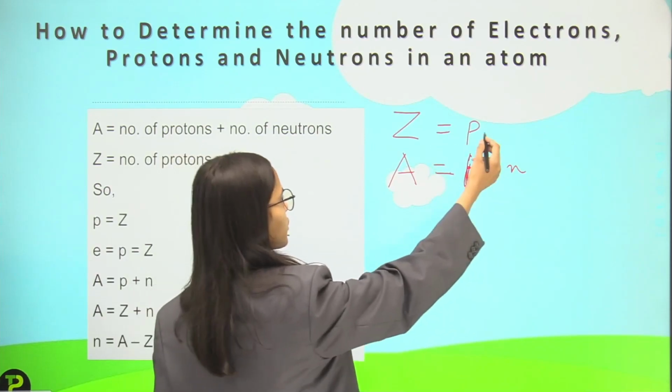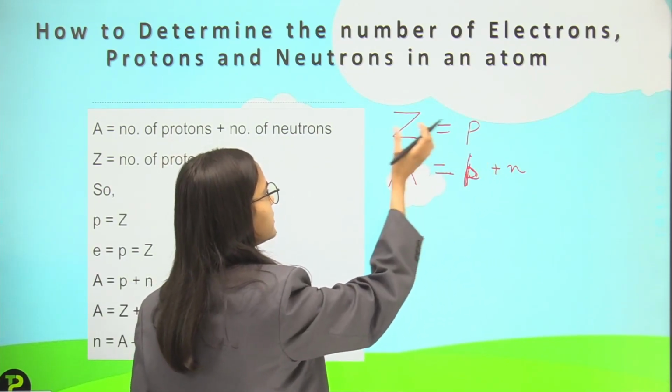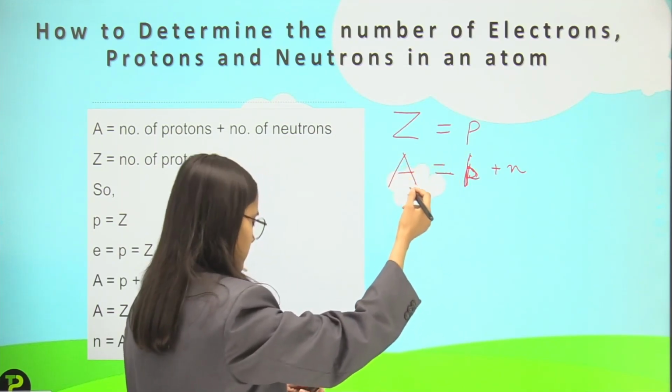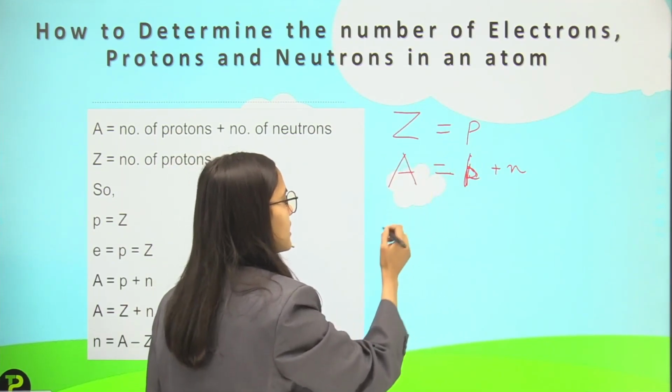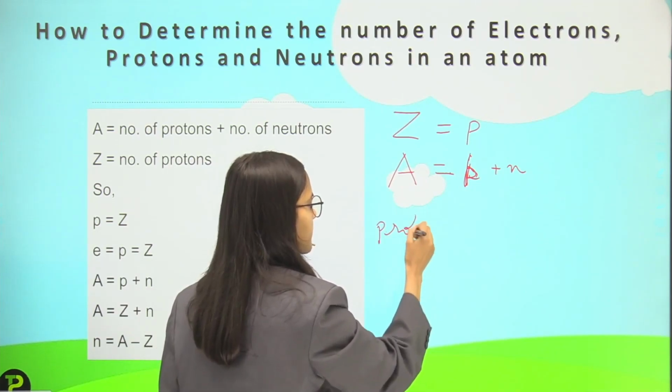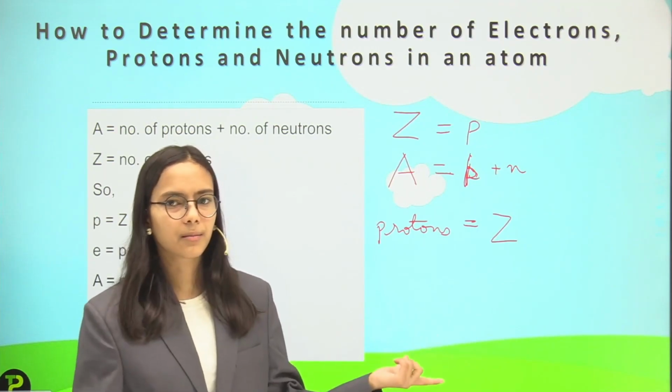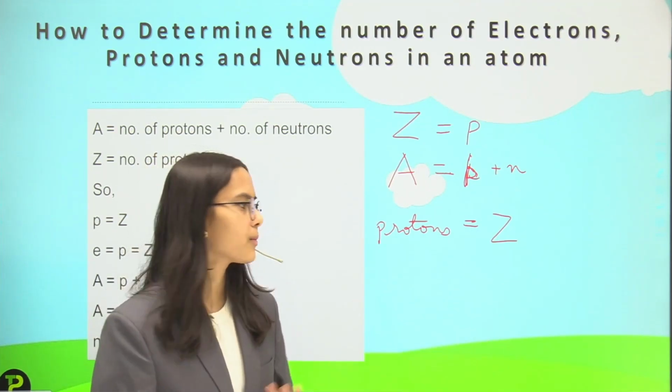I talk about the protons. The protons have that Z. So the number of protons will be equal to the Z itself. So the number of protons I will get from the atomic number directly.